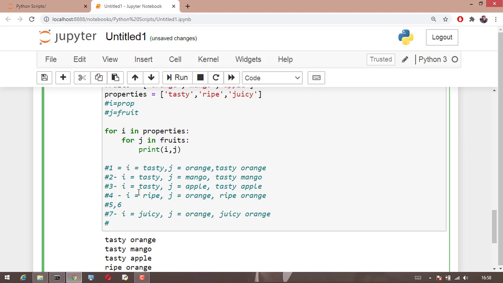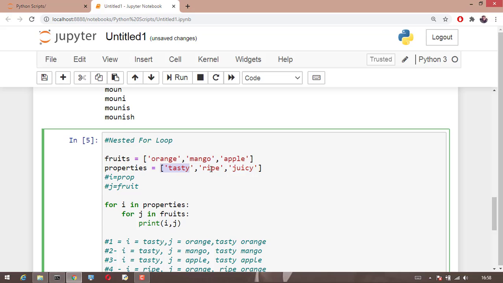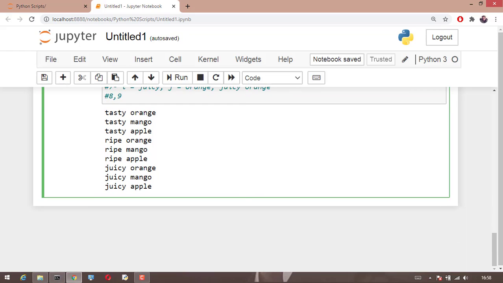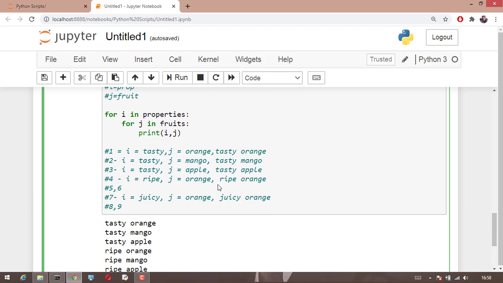The same thing will happen for the eighth and ninth step, and after completing the ninth step we can see that all the items in my properties list and all the items in my fruits list are completed. So once you complete all these, automatically my for loop gets ended. If you see the answers, first it is tasty orange, then it is ripe orange, then it is juicy orange, at the end it is juicy apple, and it got completed.